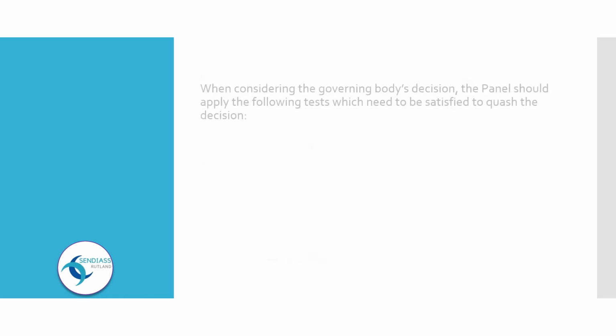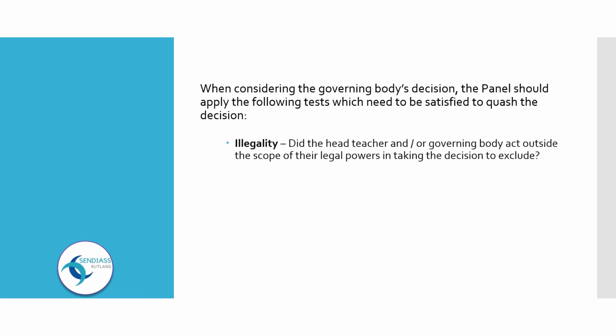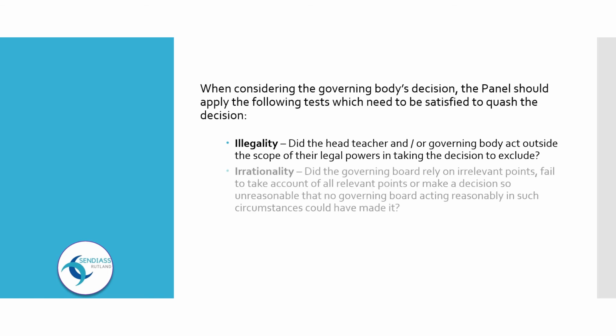When considering the governing body's decision, the panel should apply the following tests which need to be satisfied to quash the decision. Illegality. Did the head teacher and/or governing body act outside the scope of their legal powers in taking the decision to exclude? Irrationality.